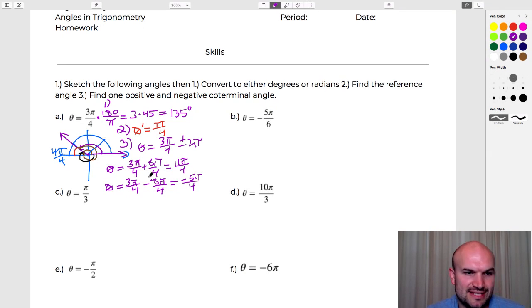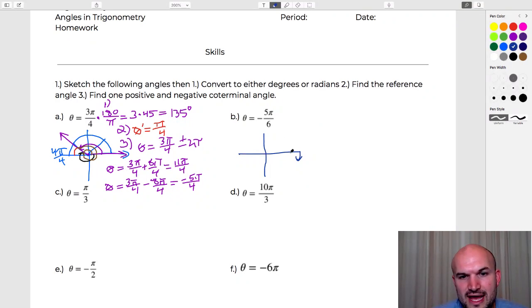Okay, so that's an explanation of understanding what we're doing. Now let's just work through the rest of them a little bit quicker, so we're not going to take like 2 hours to do our homework assignment. All right, so negative 5 pi over 6, notice that that is in the negative direction, so we're going to be going down this way.